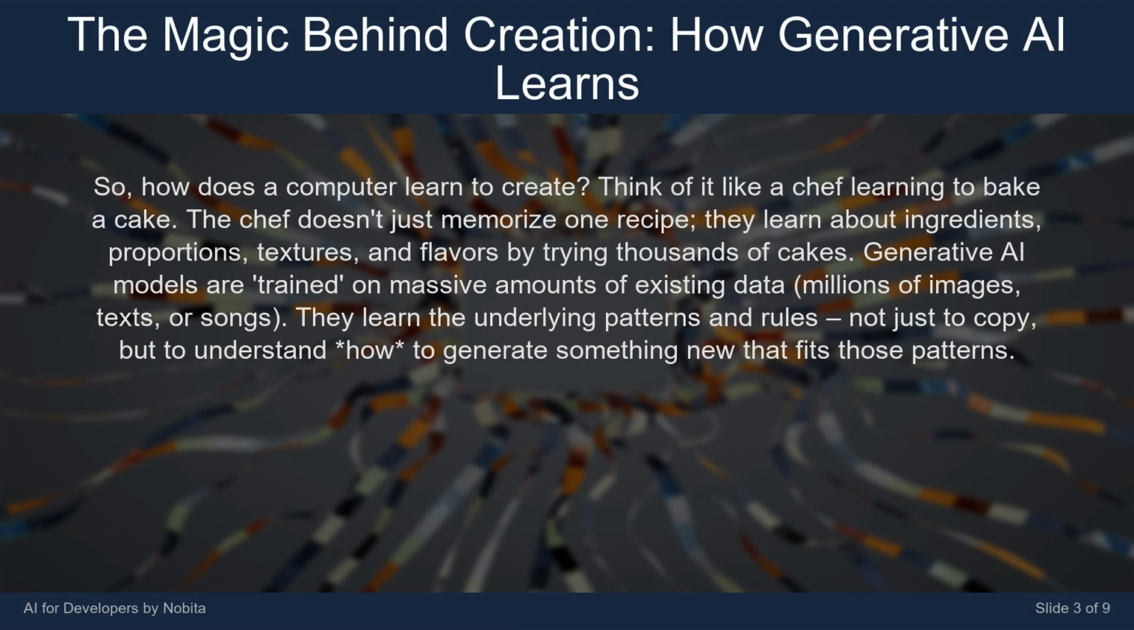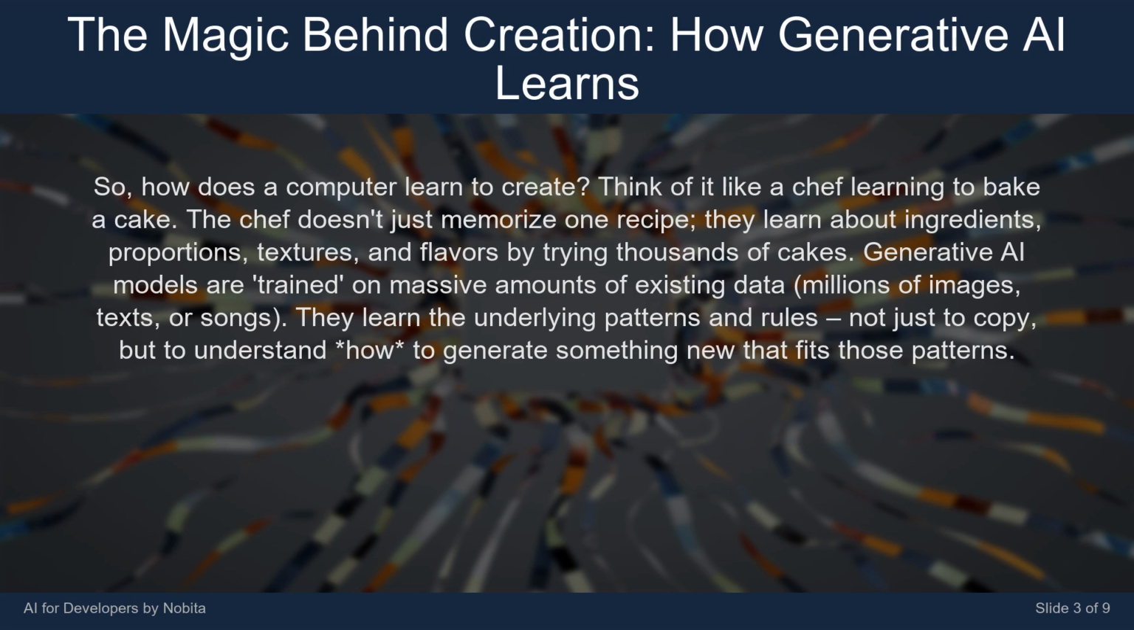So, how does a computer learn to create? Think of it like a chef learning to bake a cake. The chef doesn't just memorize one recipe. They learn about ingredients, proportions, textures, and flavors by trying thousands of cakes. Generative AI models are trained on massive amounts of existing data: millions of images, texts, or songs. They learn the underlying patterns and rules, not just to copy, but to understand how to generate something new that fits those patterns.